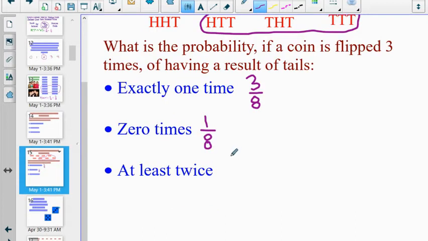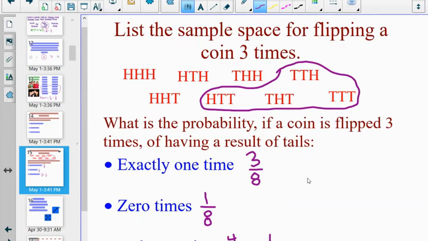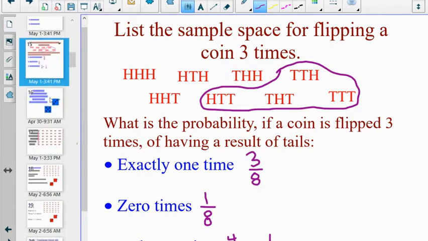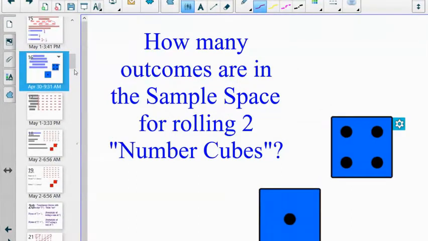In this case, that was 4 out of the 8, which, in the interest of making these notes make sense to someone who doesn't watch the video, will reduce to 1/2. So there we go.